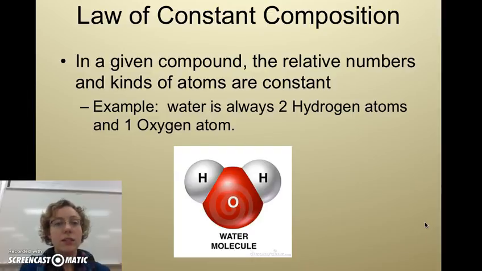Okay, some important laws that came out of Dalton's theories. First, constant composition. So if you've got a compound, it will be the exact same all the way around. So a common example is water. Whether I have water in Florida or water in California, all of that water is going to be 2 hydrogens and 1 oxygen atom. So the water compound is constant. It has constant composition.